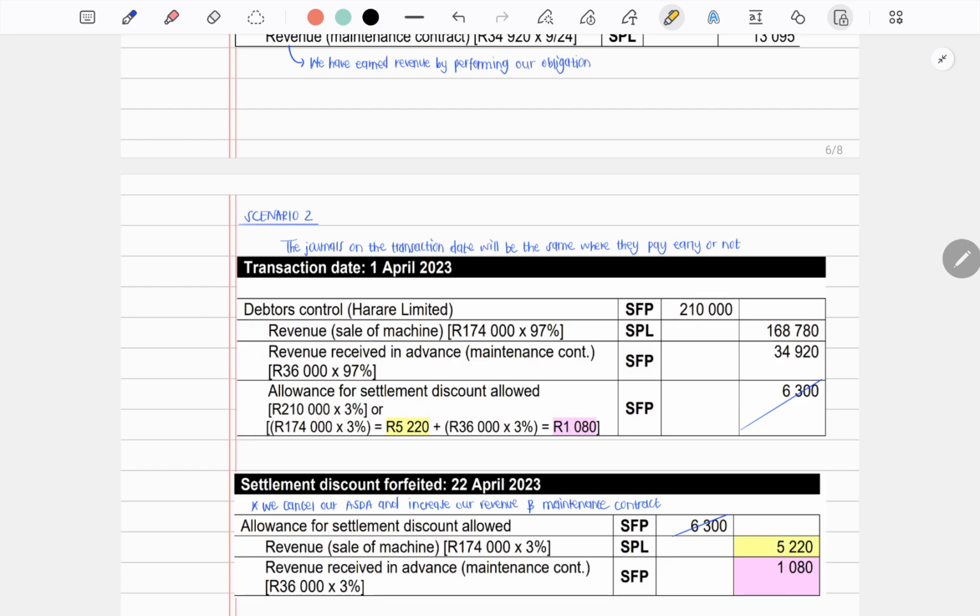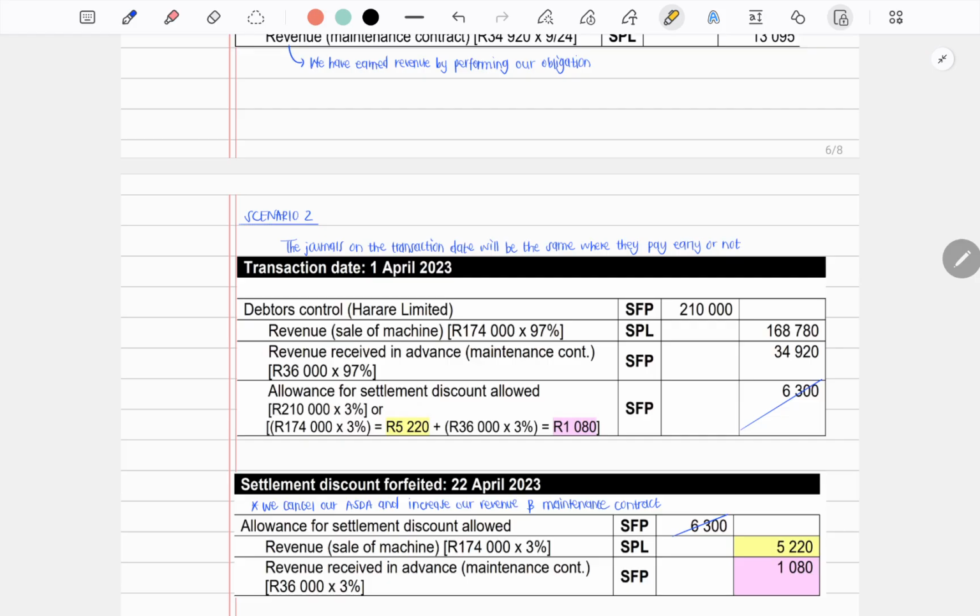Then we adjust our revenue upward. We increase it by 3% of the selling price of the machine that we sold to Harare Limited. We increase our revenue by 174,000 times the 3%, which amounts to 5,220.